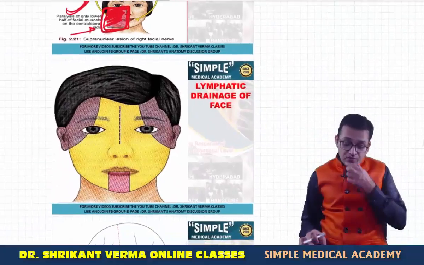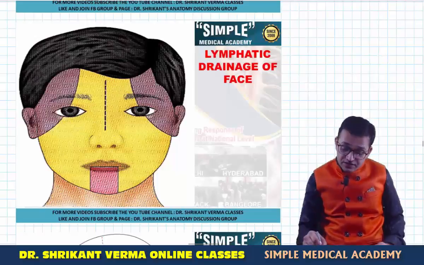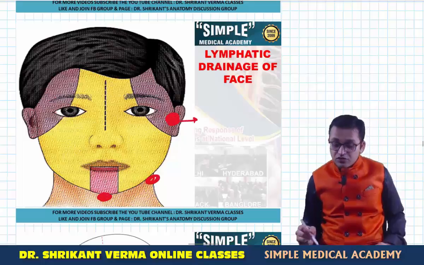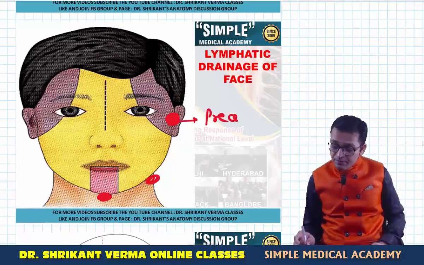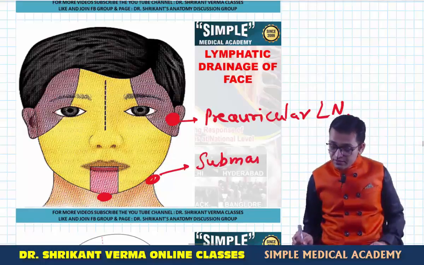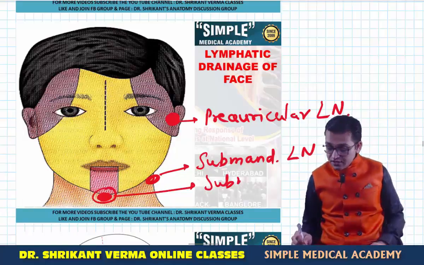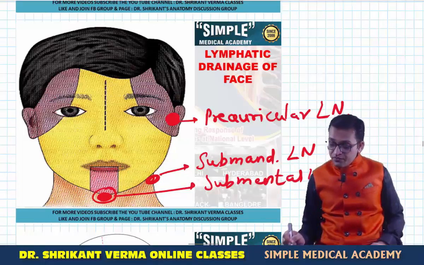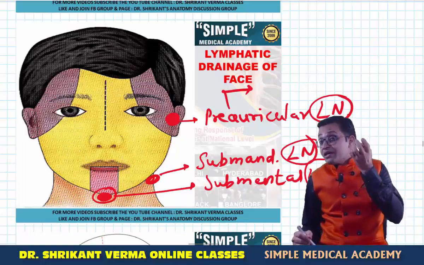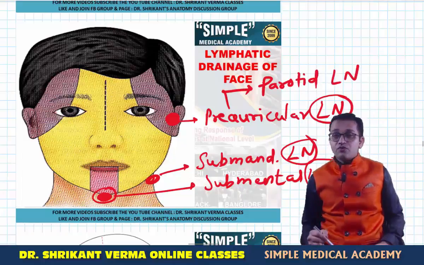Now we are going to see one more topic, that is the lymphatic drainage of the face. Mainly there are three groups of lymph nodes. One is here, another is here, and another group is here. Because it is in front of the ear, this is known as the preauricular lymph node. Because this is below the mandible, this is known as the submandibular lymph node. And because this is below the mental region, the chin region, this is known as the submental lymph node. So these are the three main groups of lymph nodes. Because the preauricular lymph node is embedded within the parotid gland, it is also known as the parotid lymph node. Got the point?